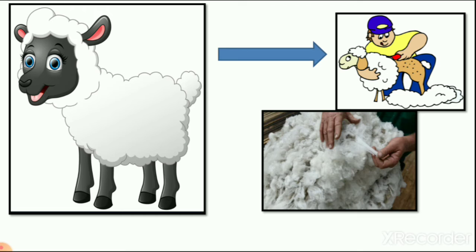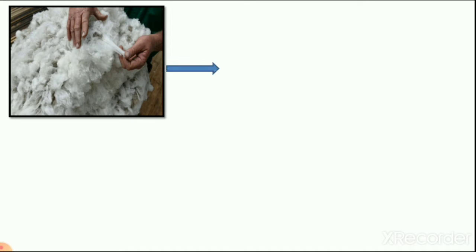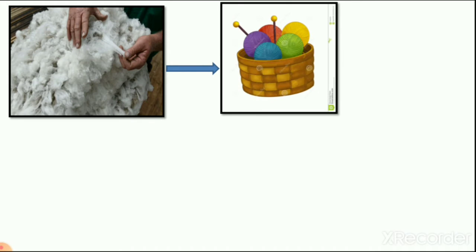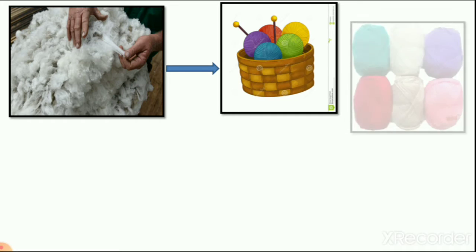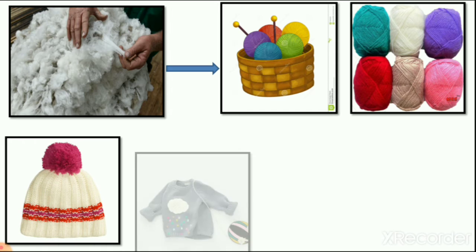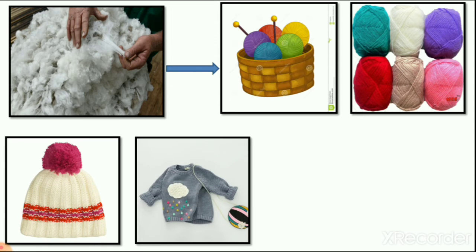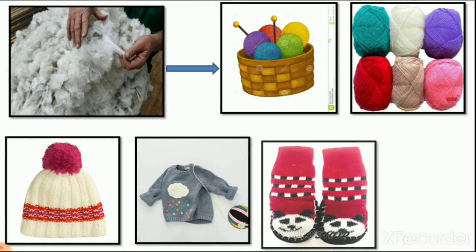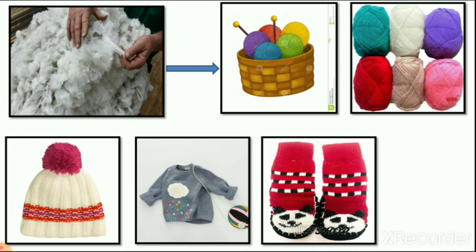So right now these days are very cold, and because of the cold we all are wearing sweaters which are made of wool. So here you can see the picture of wool. I show you the picture of wool, how we make threads from wool. Here you can see the different color wool. It is a real picture. From this different color wool we make different types of woolen clothes. So these clothes keep our body warm in cold days.